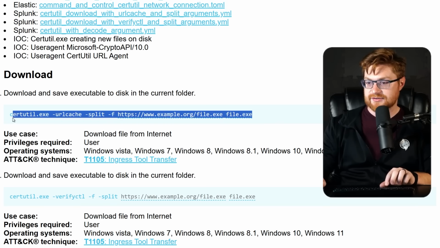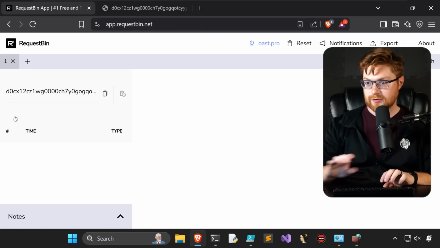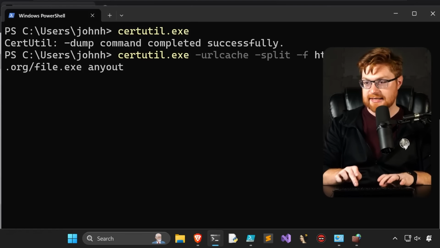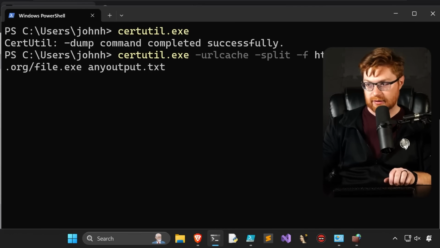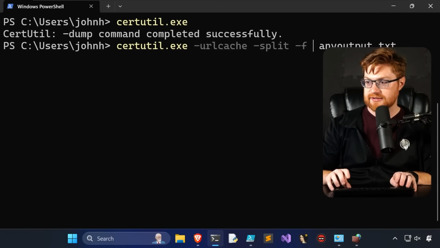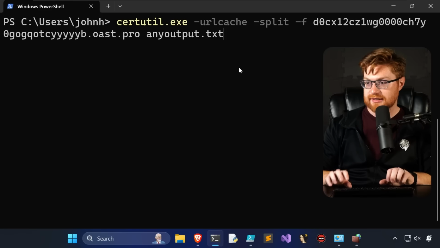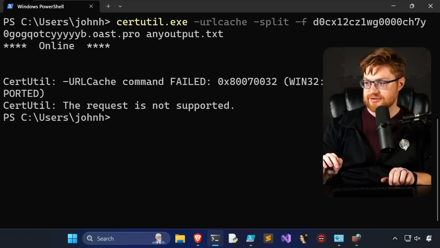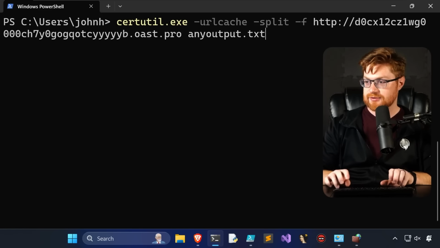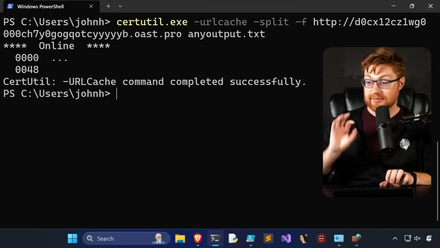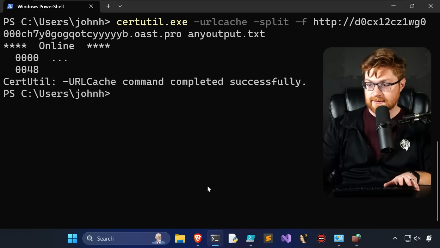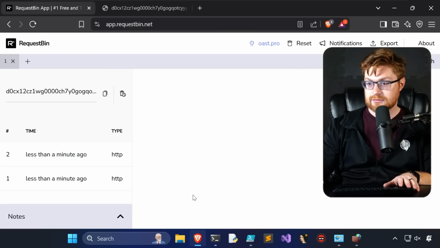Now, let me get that syntax and try it on that domain. It should be blocked, so I wouldn't be able to save any output .text or whatever that would have returned. But if I give it an actual URL to specify here, we'll paste in our specific domain. I'll hit enter here. Request is not supported. Oh, probably needs an HTTP schema. HTTP:// Command completed successfully, but it would not have been allowed via the firewall. Do we have a request? We do.